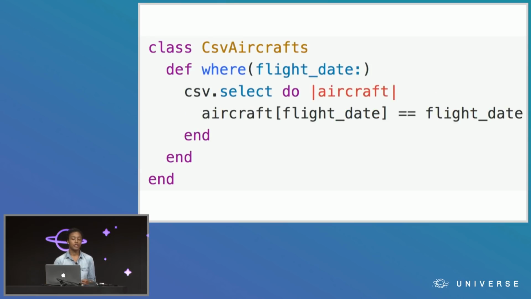Of course, you could take advantage of Ruby's duck typing and just define a where method on CSV aircrafts. If we define where on CSV aircraft, it's no big deal that in the beginning we assumed aircraft was going to be an Active Record relation. But the point is that that assumption can get out of hand really quickly.